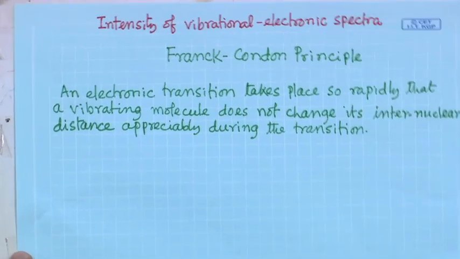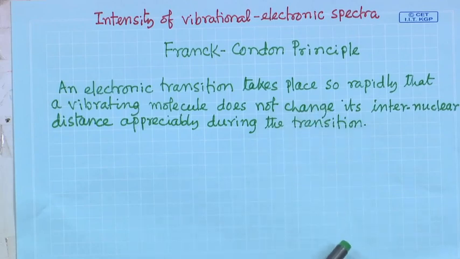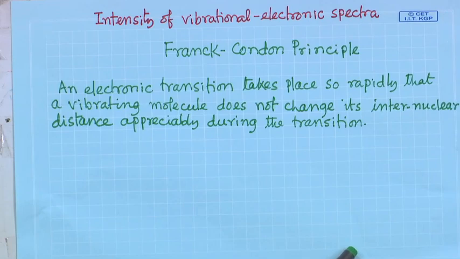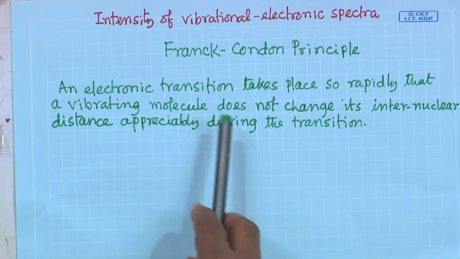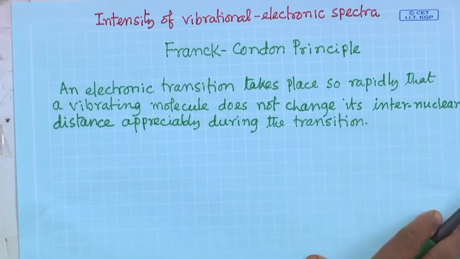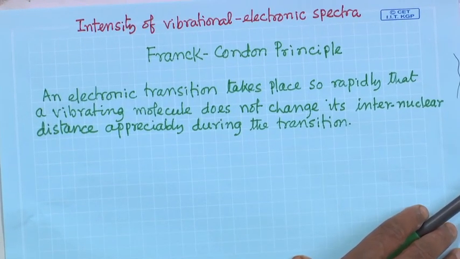As I have already mentioned, the Franck-Condon principle generally tells about the intensity of vibrational electronic spectra. So, what is the Franck-Condon principle? It says that an electronic transition takes place so rapidly that a vibrating molecule does not change its internuclear distance appreciably during the transition.